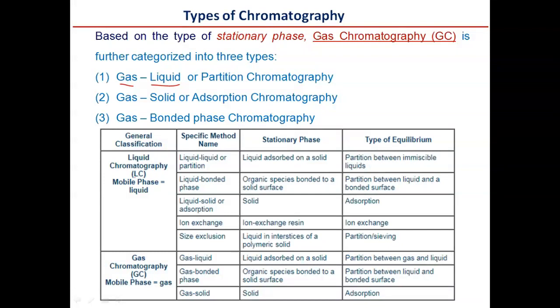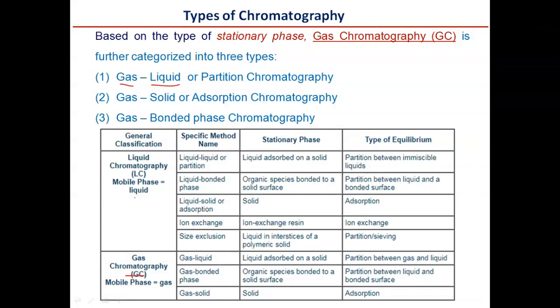So here comes LC, liquid chromatography, where the mobile phase is always liquid, and here comes gas chromatography, GC, where the mobile phase is always gas. The specific methods are liquid-liquid chromatography or partition chromatography and so on. The stationary phase is opposite to that.